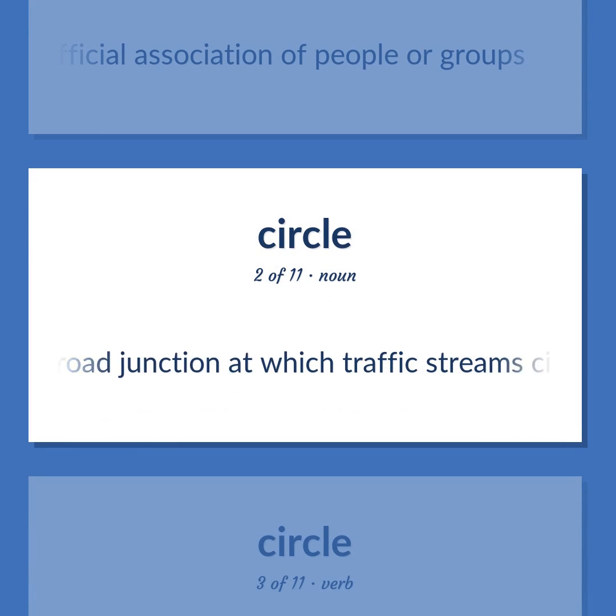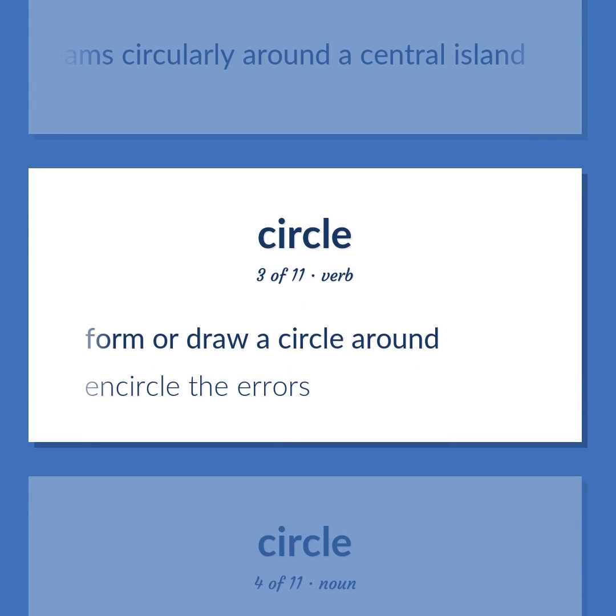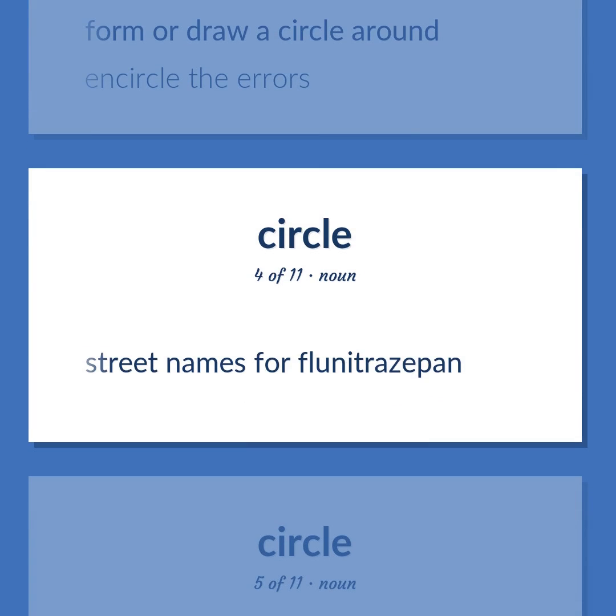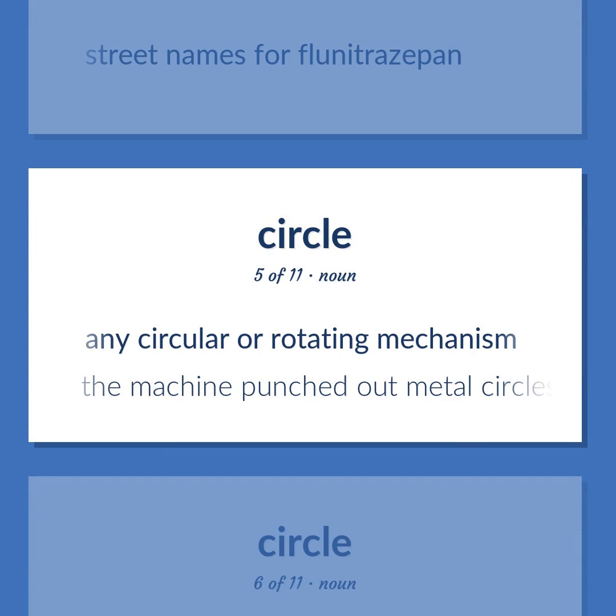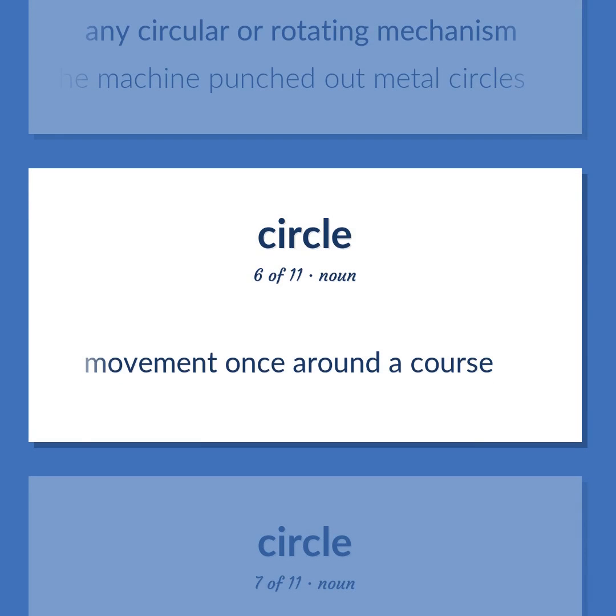A road junction at which traffic streams circularly around a central island. Form or draw a circle around. Encircle the errors. Street names for flunitrazepam. Any circular or rotating mechanism. The machine punched out metal circles. Movement once around a course.